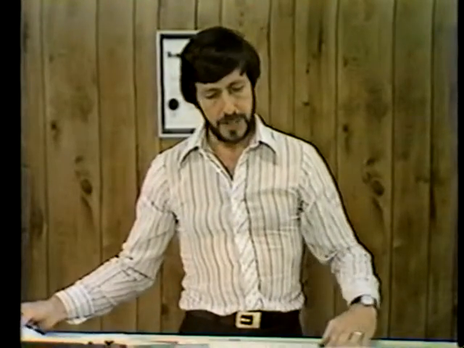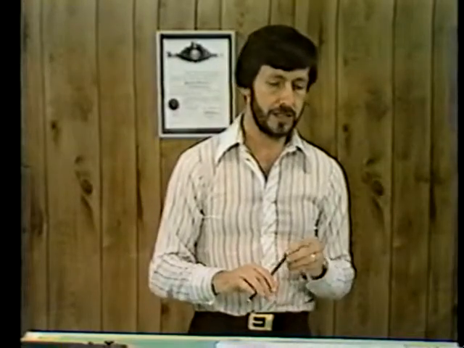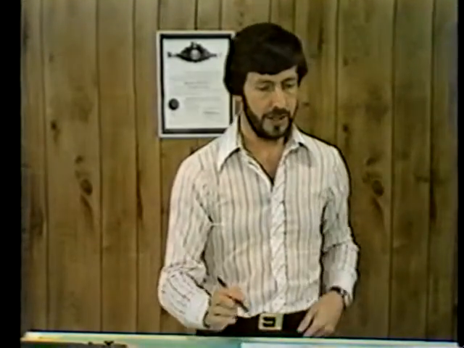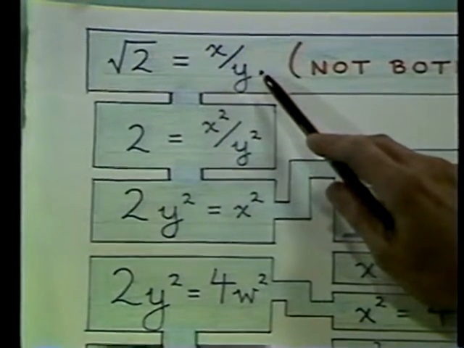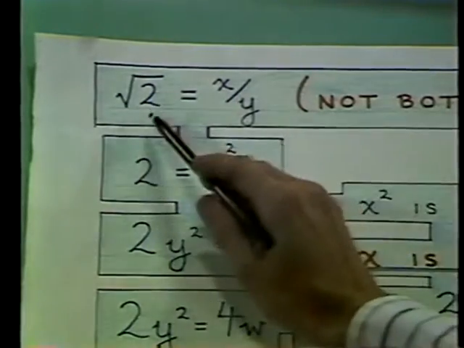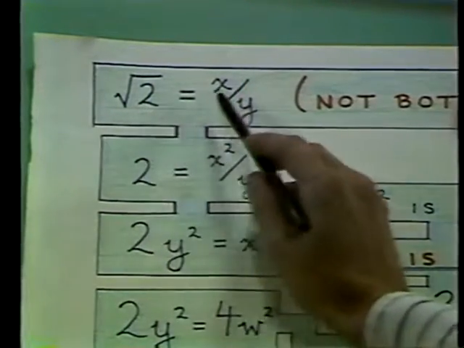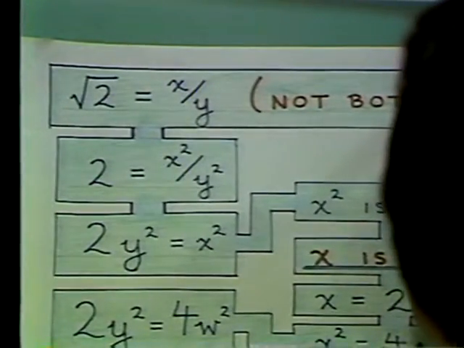A remarkable episode in thinking in the Greek days was the proof that the square root of 2 is not a rational number. It cannot be written as a fraction. I'm just going to briefly show you how the proof goes. If you'll focus on this argument for a moment, it's called a proof by contradiction. And this is the way it goes. It says, let's assume that the square root of 2 can be written as a fraction, x over y, not both of them being even.